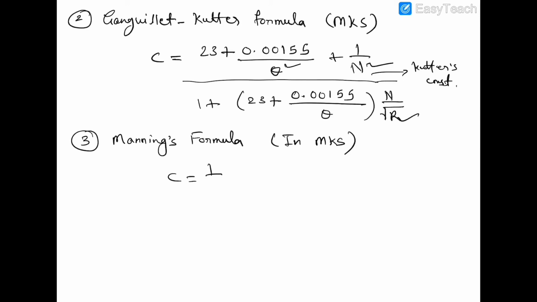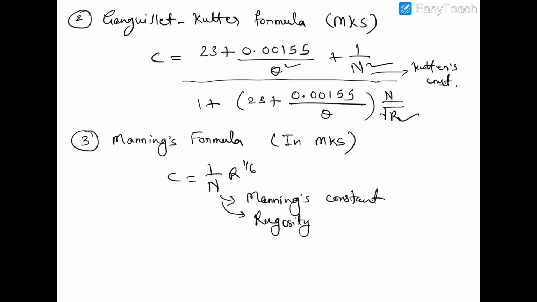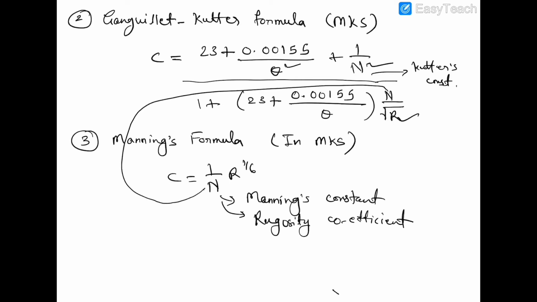C is equal to 1 by n r to the power 1 by 6, where n is Manning's constant, it is also known as rugosity coefficient, and this is nothing but Kutter's constant.